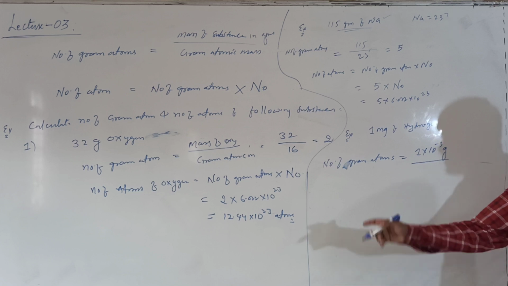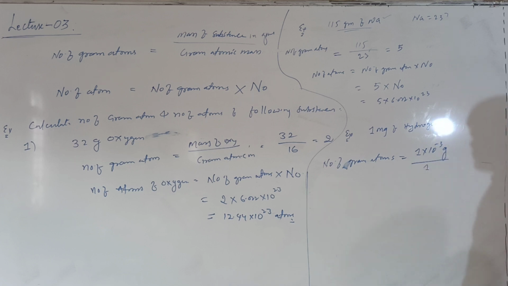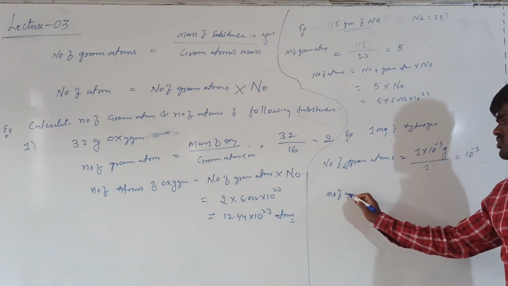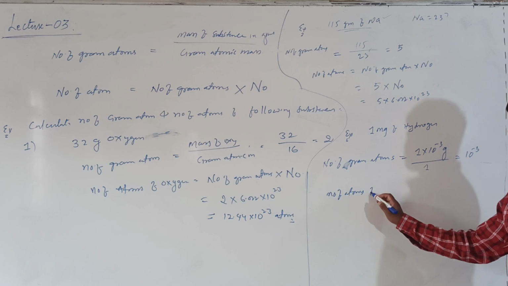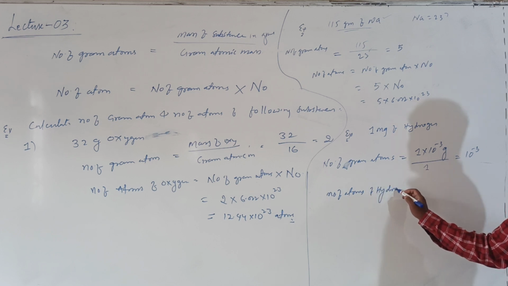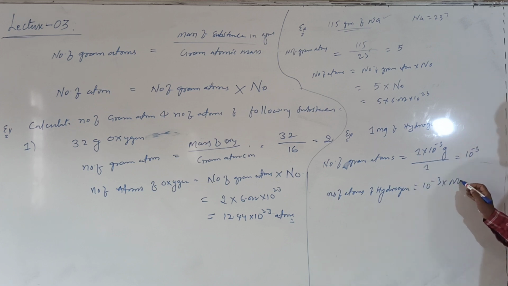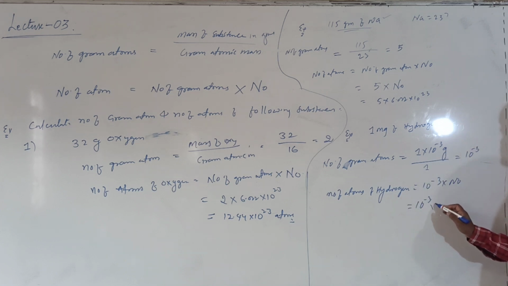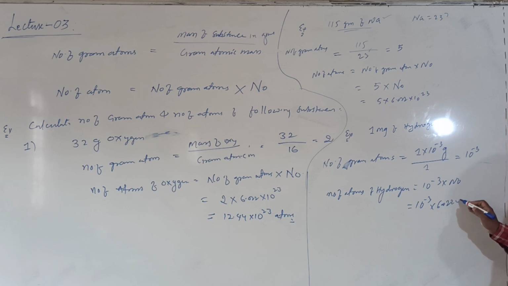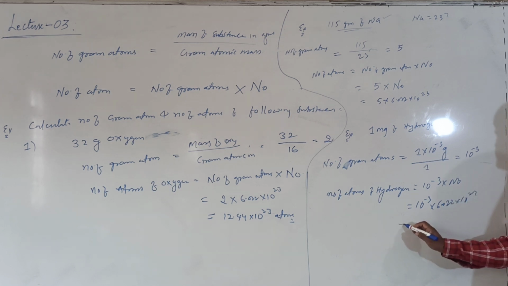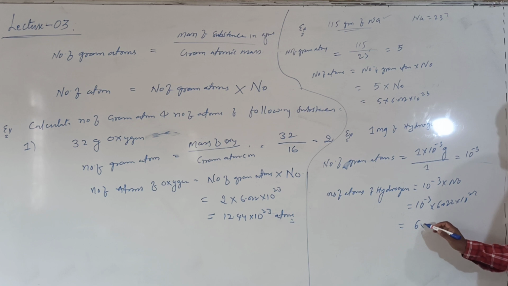And what is the gram atomic mass of hydrogen? Gram atomic mass of hydrogen is 1. So how much it comes? 10 power minus 3 gram atoms it comes. And what about the number of atoms of hydrogen? Number of atoms of hydrogen are equal to number of gram atoms into Avogadro number. What is this? 10 power minus 3 into 6.022 into 10 power 23, which comes to be 6.022 into 10 power 20 atoms.